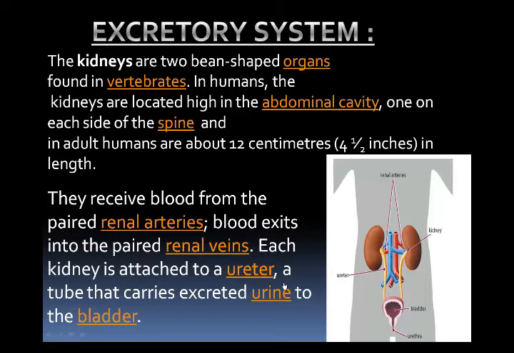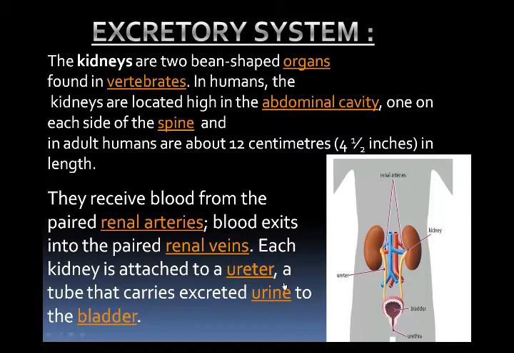As I said, in our body, there is a system of blood vessels. These blood vessels carry blood away from the heart and take blood back to the heart. They carry the blood to the organ and then from the organ to the heart. The blood vessels which carry the blood to the kidney are called renal arteries. Kidneys receive blood from the paired renal arteries and the blood exits into the paired renal vein.